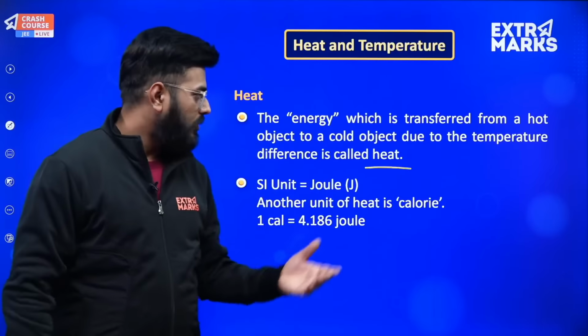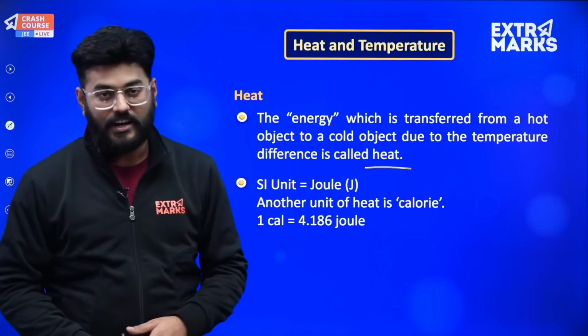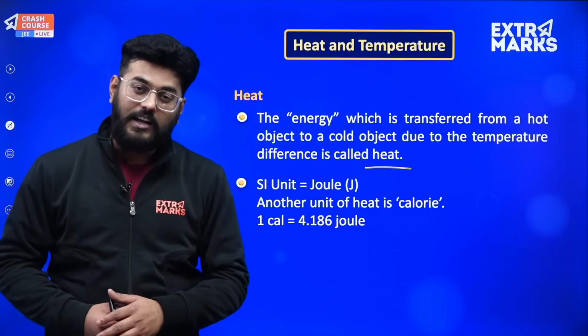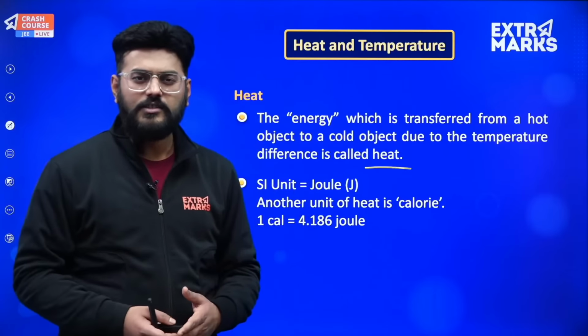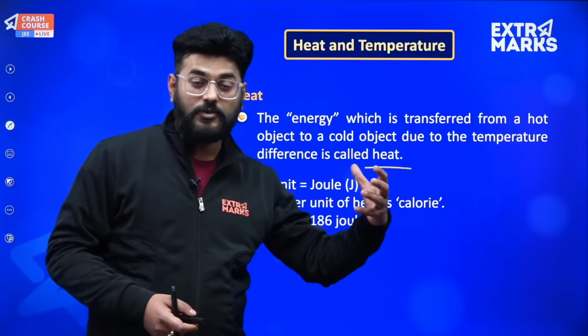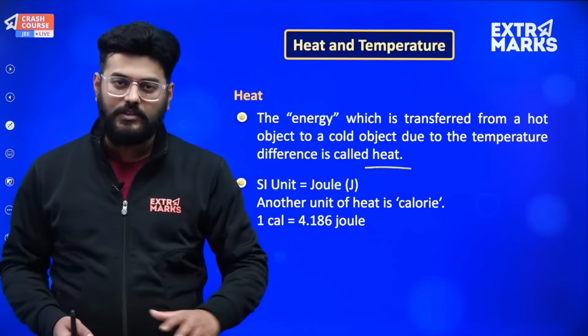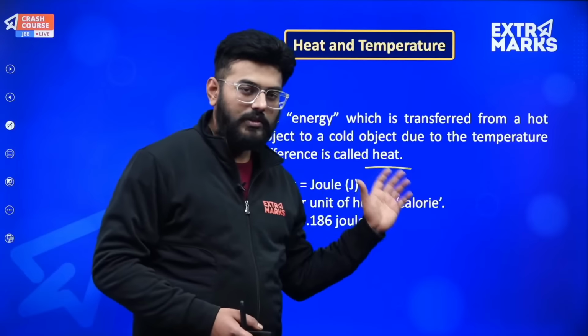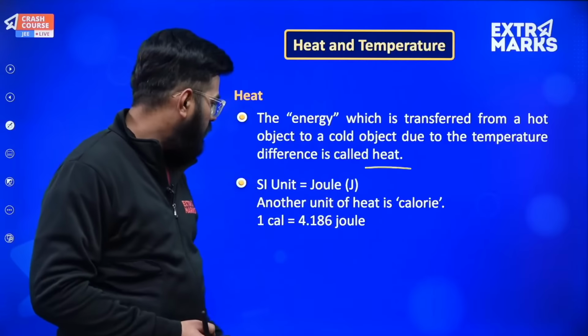So the alternate to it also occurs, but an external work is required. Okay, and extra energy has to be given, and that happens in a refrigerator, and even an AC, air conditioner. So what they do, they actually extract heat from a cold environment and transmit it to a hot environment. Okay, so this is the natural flow, that heat will always flow from a higher temperature body to a lower temperature body.